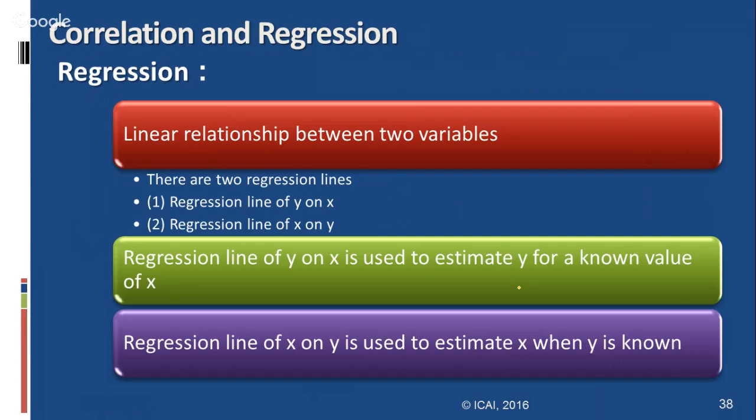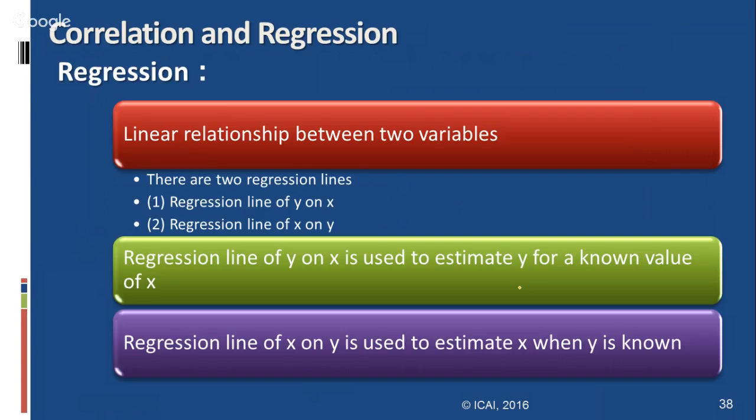If you look at the page numbers in the study materials, in the regression chapter all important formulas are very important. On page number 12.17, in the correlation chapter, correlation properties and Spearman's correlation properties are all very important. And the coefficient of concurrent deviation also, what formulas have been mentioned, what the C value and M value are there, and the regression analysis formulas are also given. And what is the coefficient of determination, what is the coefficient of non-determination. These are all very, very important from the examination point of view.